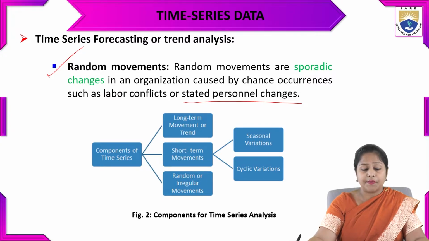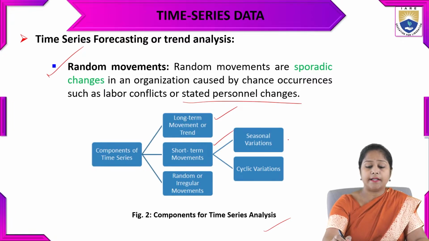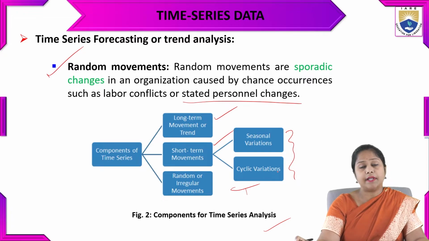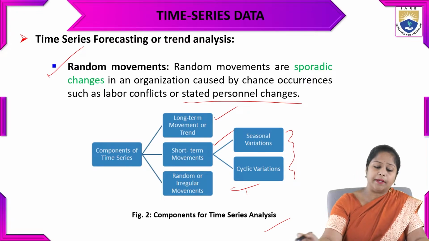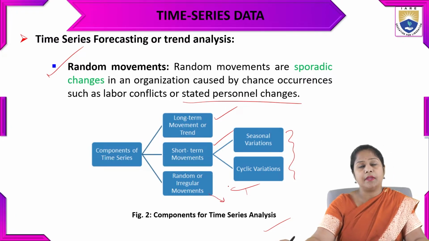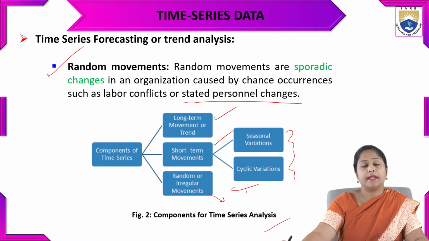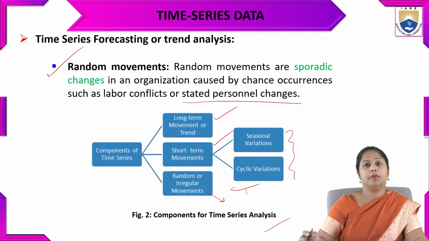In this figure we can see the components of time series analysis: the long-term movement, the trend; the short-term movements, which have the seasonal variances and cyclic variances. The third is random or irregular movements, which have personnel conflicts or personnel changes. That type of data comes under the random movements.